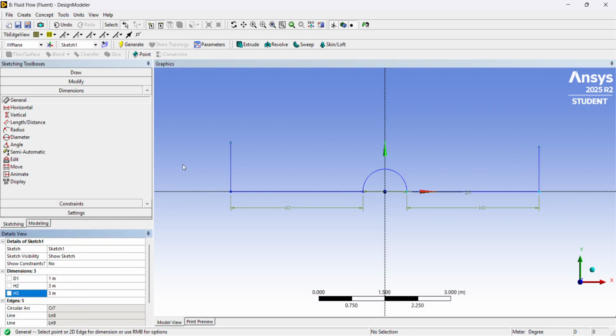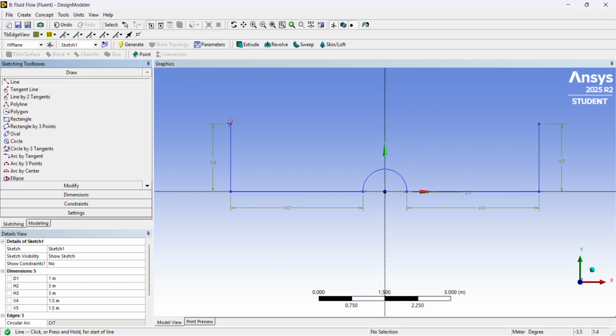3 meters. And this one, let's say 2 meters. Or 1.5, just make it a little shorter. 5 meters. Now I can draw a line connecting these 2 dots.